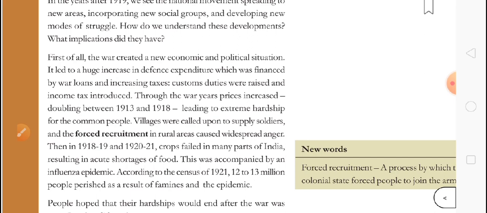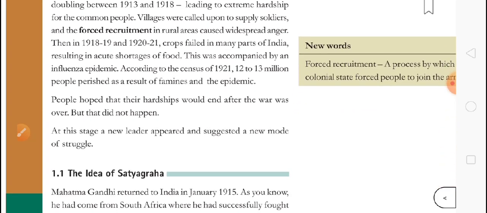And at a moment when the crop failed in 1920 or 21, people started dying around. According to the government records, only 1.3 crore people died, but the real data can be double, and around 2 to 3 crore people died. So that was a very horrid time of the British Raj.